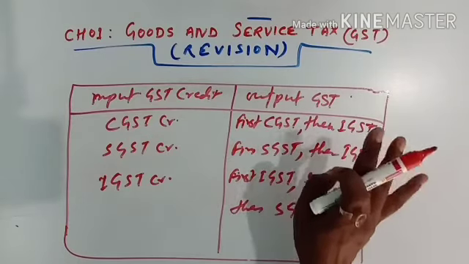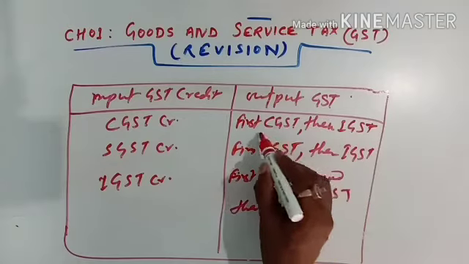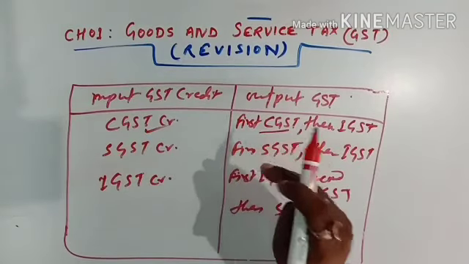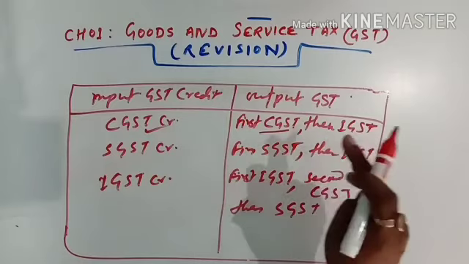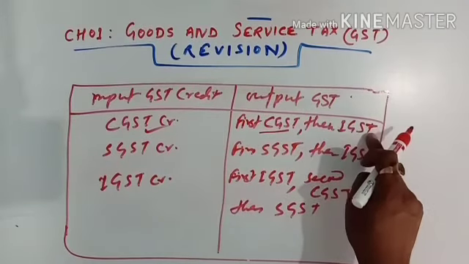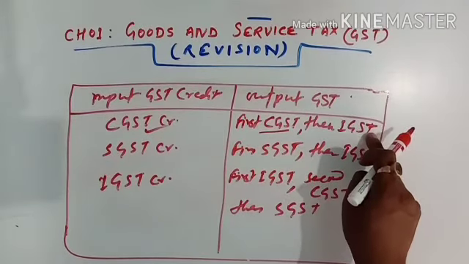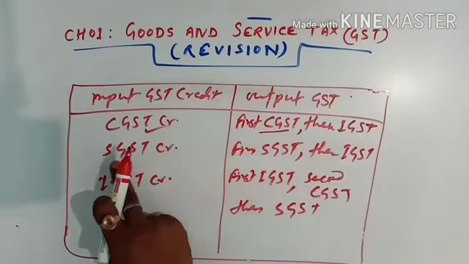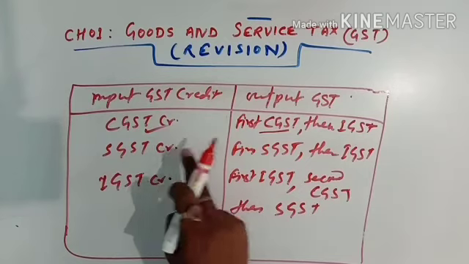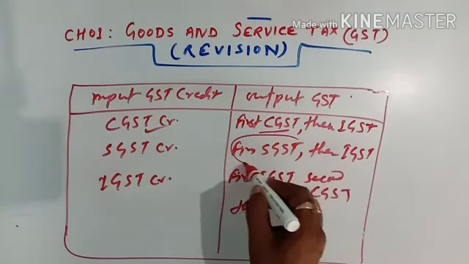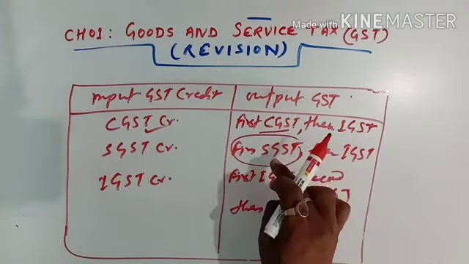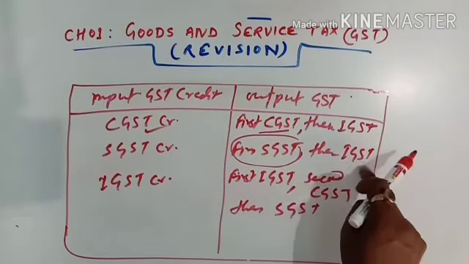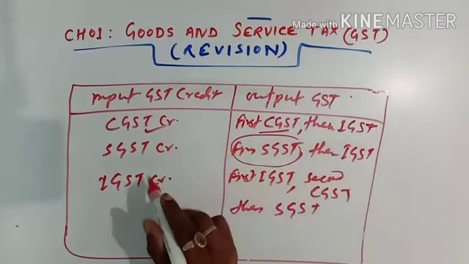With that amount, first he will pay CGST, and then the rest of the money goes to IGST. Similarly, for SGST credit, first we will pay SGST against the collected tax, and then the rest of the amount goes to IGST, that means to the central government.